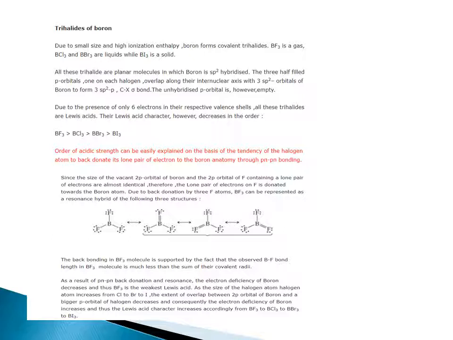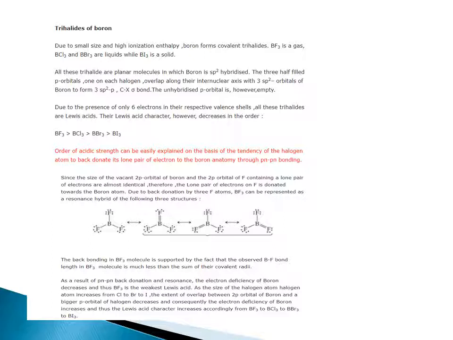The order of acidic strength can be explained on the basis of the tendency of the halogen atom to back donate its lone pair of electrons to the boron atom through p-pi bonding. Since the size of the vacant 2p orbital of boron and the 2p orbital of fluorine containing a lone pair of electrons are almost identical, the lone pair on fluorine is donated towards the boron atom.